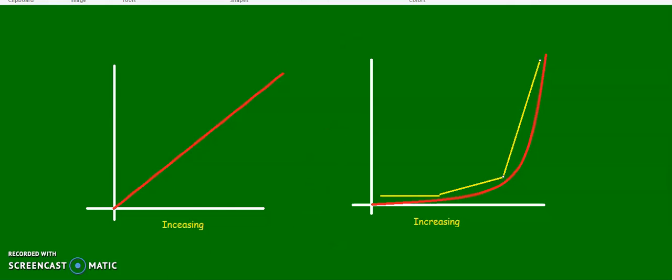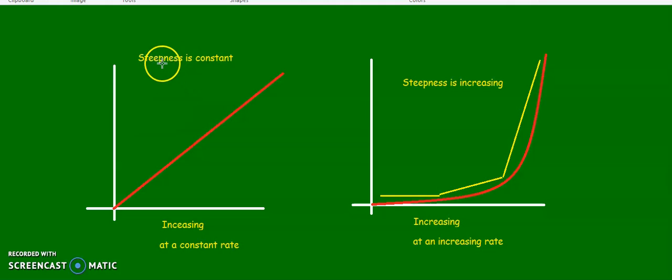So that's a little confusing, but let's write it down. So in this graph, the steepness is constant, not the graph. Remember, a constant graph is horizontal. Here it's the steepness that's always the same. Whereas in this graph, the steepness is increasing. It's always increasing. So a good example of this would be the way a population grows, or the way a virus would spread. At the beginning it's slow and then it gets really, really quick. So that's a distinction between these two. It's a subtle distinction, but it's important.